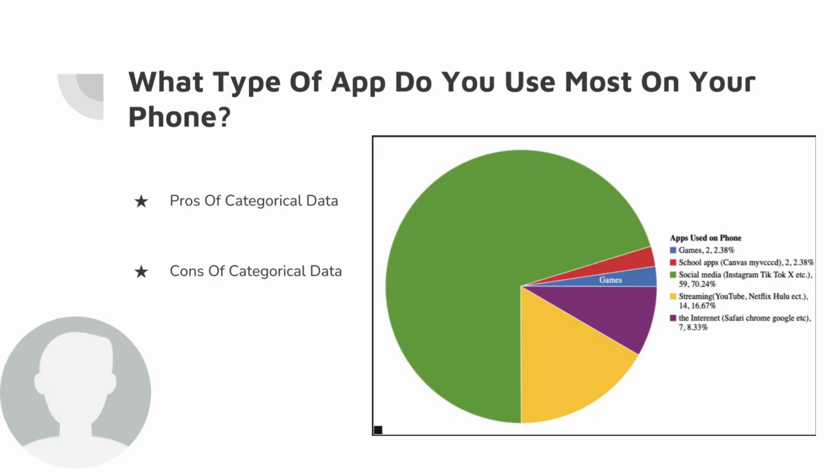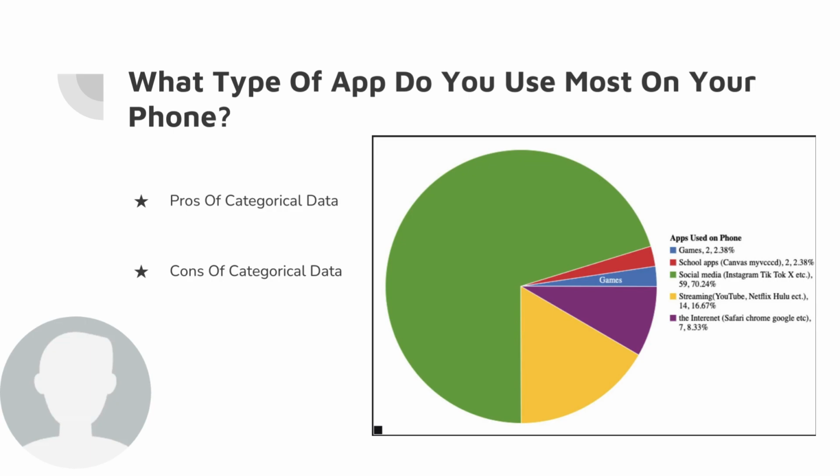Now, let's get into the categorical data. What type of apps do you use most on your phone? On the right, we can see a pie chart, which again, I enjoy because it clearly shows the true proportion of the data compared to the sample size, and it displays the percentage on the key on the right of the chart itself. So the pro of categorical data is that it eliminates people having to fill out their own data, which makes the user error pretty much 0. Unless they select the wrong option, it is 0.